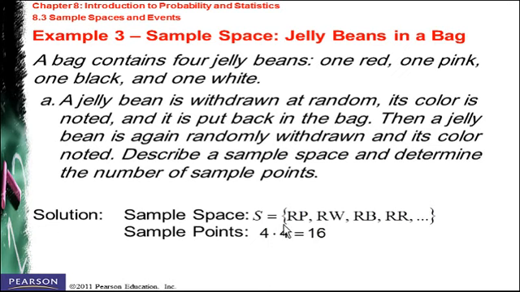Here we have only a subset of the whole sample space. So the sample space could be like getting first red and then pink, or red and then white, red and then black, and finally red and again red. You can also list the rest of the outcomes.